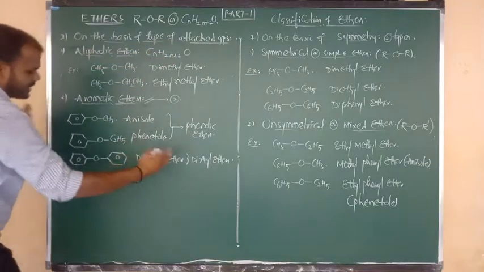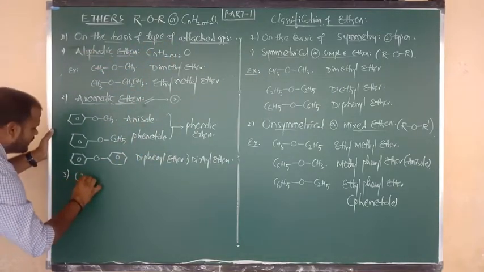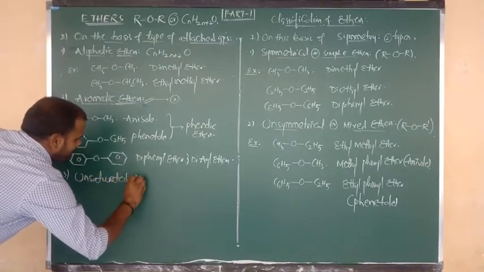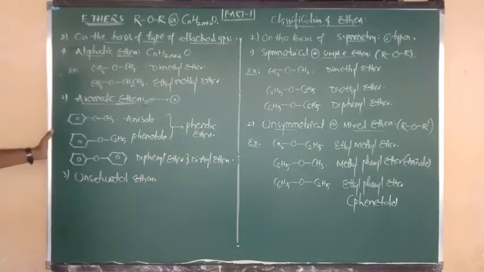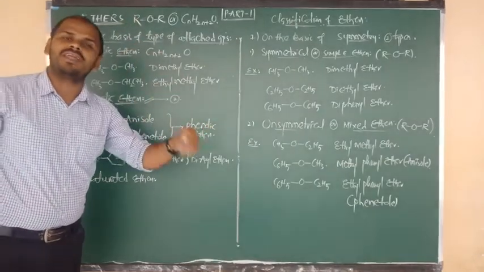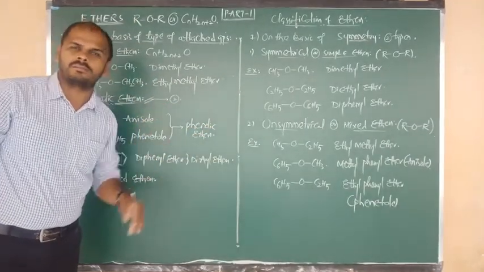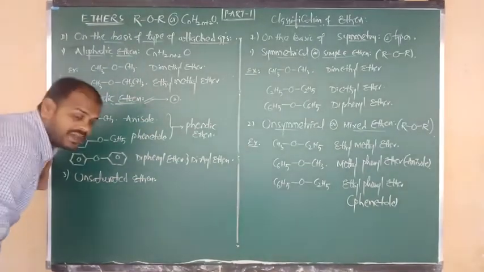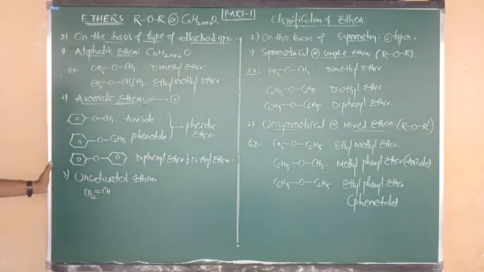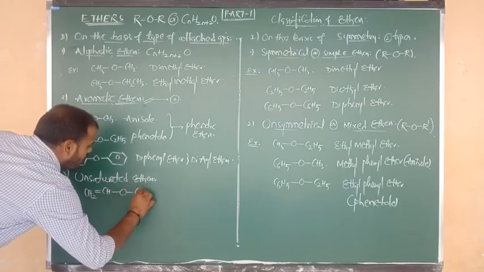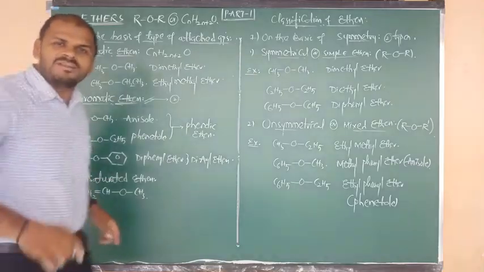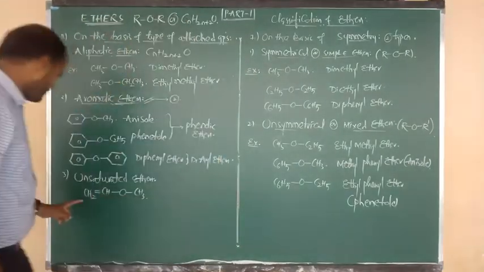On the basis of the type of attached group, the third category is unsaturated ethers. Here oxygen should be connected to a side chain that is unsaturated in nature, containing a double bond or triple bond. I will give you one example: CH2=CH connected to O, O connected to CH3. One side is a methyl group and the other side is CH2=CH, that means a vinyl group.